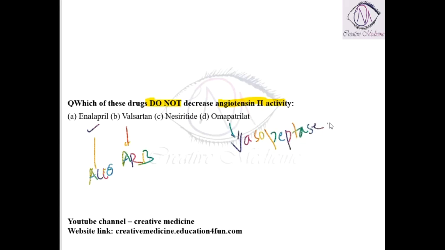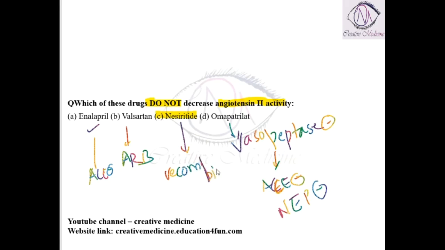Because it is a vasopeptidase inhibitor, it inhibits both ACE and NEP. So as a result, nesiritide does not decrease angiotensin 2 activity. Nesiritide is actually a recombinant BNP analog.